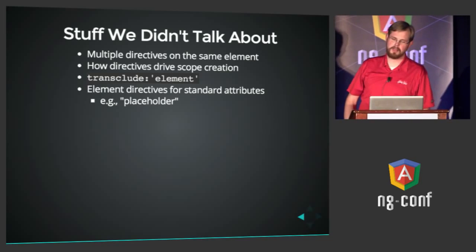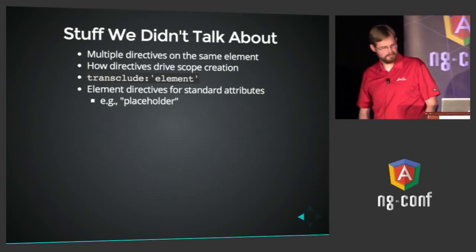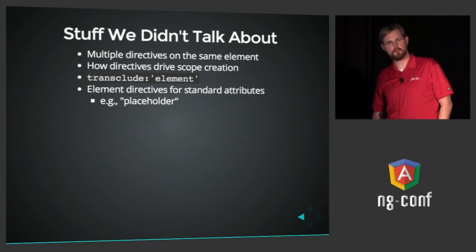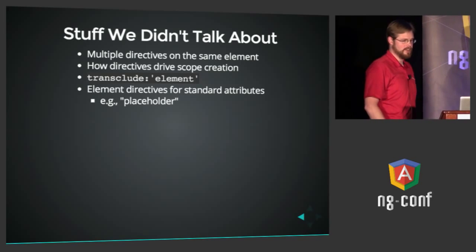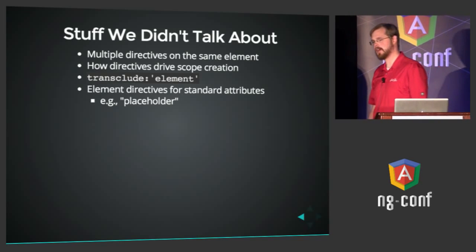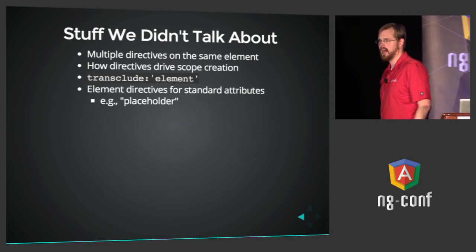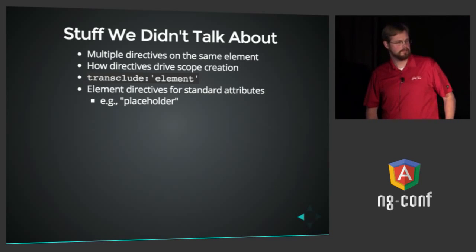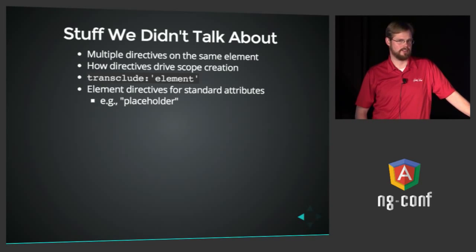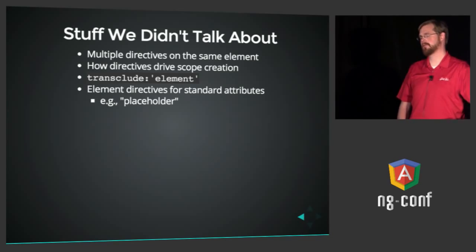We didn't talk about what it means to do transclude element. We can talk about that later if you want. And one last thing that we didn't talk about that I think is really cool, and I'll just take the last minute to talk about this. Standard HTML attributes can be directives too. So if I've got IE8 and it does not honor the placeholder attribute on input text boxes, I'm kind of screwed, right? This is why the jQuery placeholder plugin exists, right, to fill in this gap.